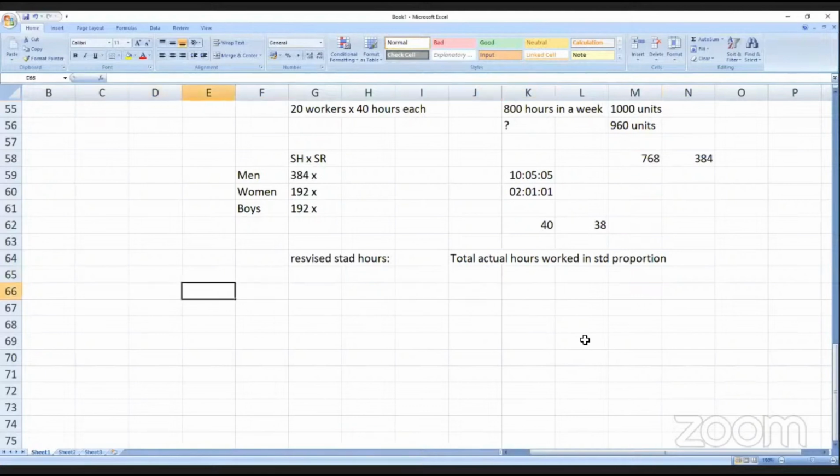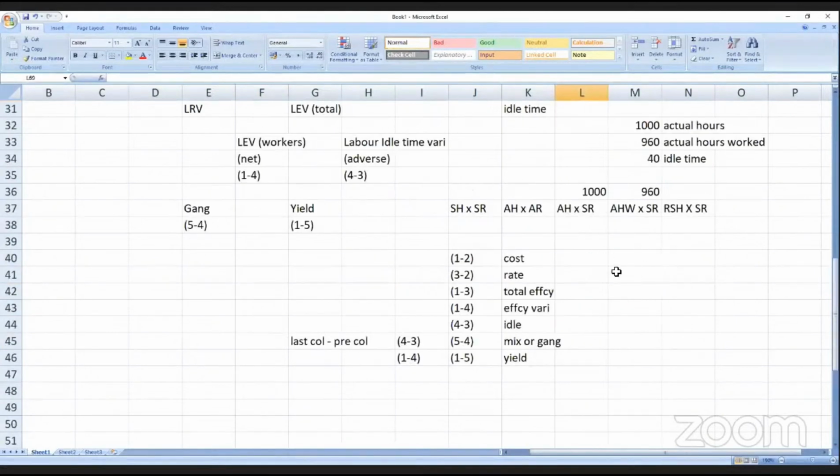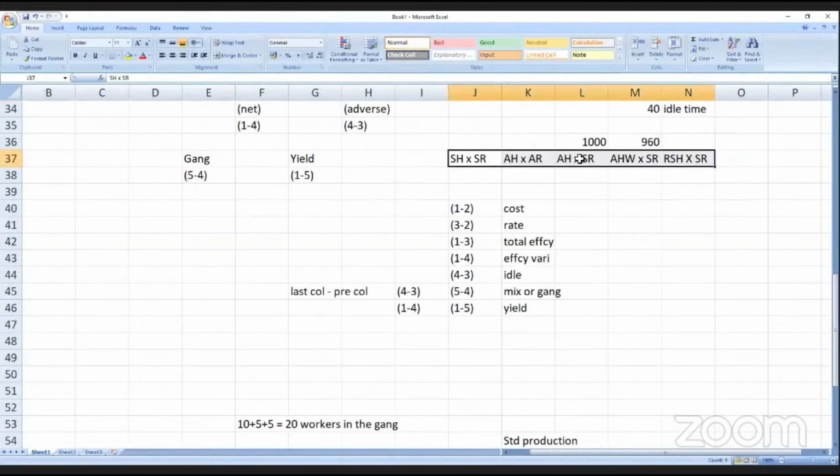And then you will get the first column, second column, third column, fourth column, and fifth column. So 1 minus 2 is cost, 3 minus 2 is rate, 1 minus 3 is efficiency, total efficiency variance. Then 1 minus 4 is workers' efficiency, favorable or adverse. 1 minus 4 is standard hours allowed minus actual hours worked. We have to complete the 960 units job in 768 hours, but we completed it in this many hours.